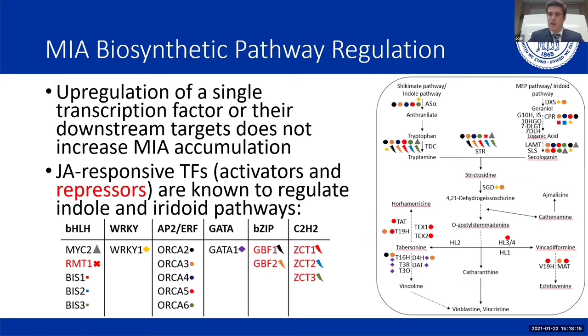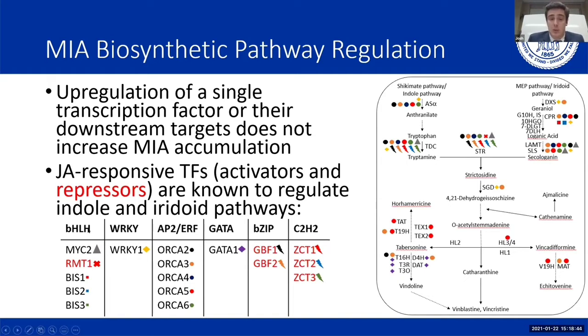But they've come across a problem. You can't just upregulate a single transcription factor or their downstream targets. It doesn't lead to an increase in net MIA accumulation. Instead, there's a large regulatory feedback loop that's controlled by a plethora of JA-responsive transcription factors that either activate or repress known points throughout the biosynthesis pathway.